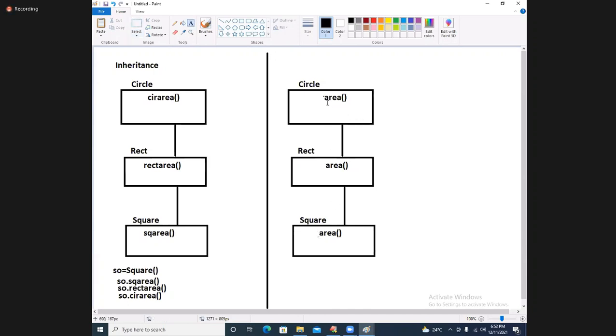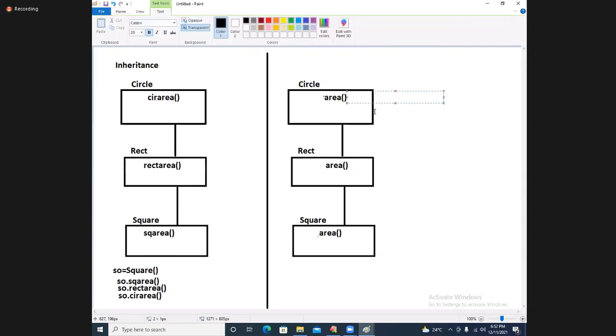What is happening here? The area method, this is the original method, OM. Here it is called what? Overridden method, this is called overridden method, ORM. This is also called overridden method.